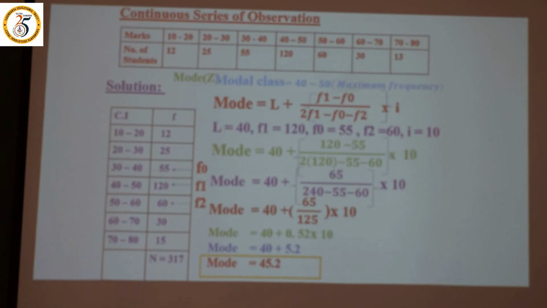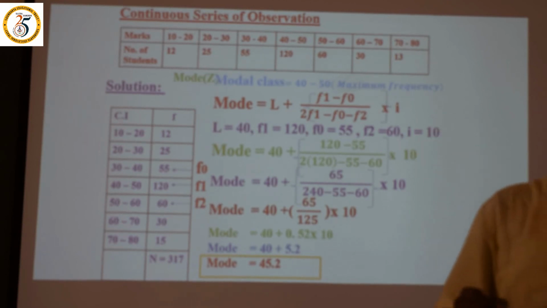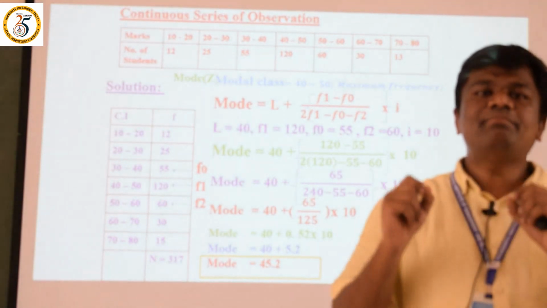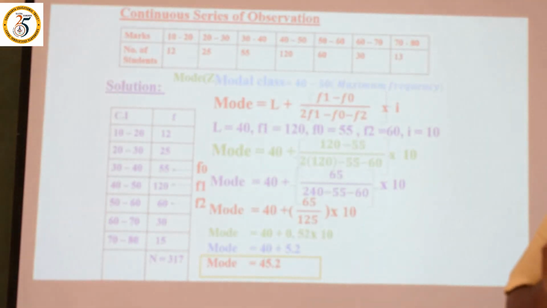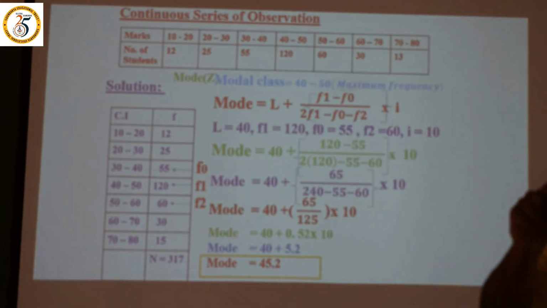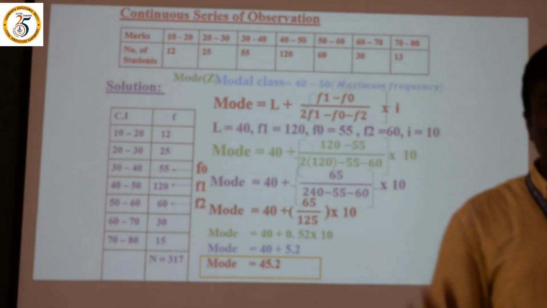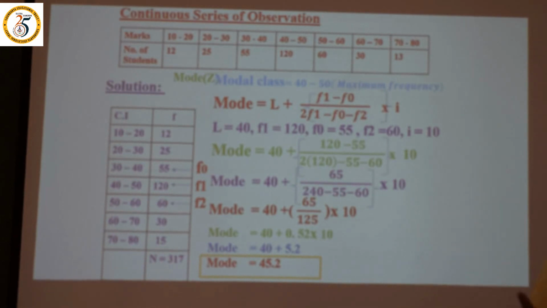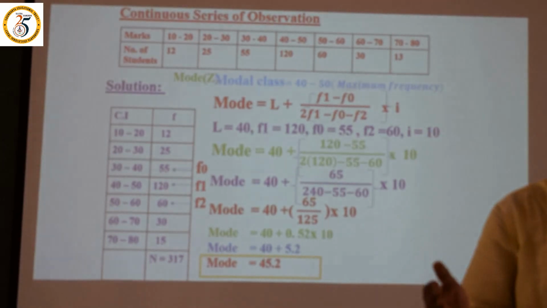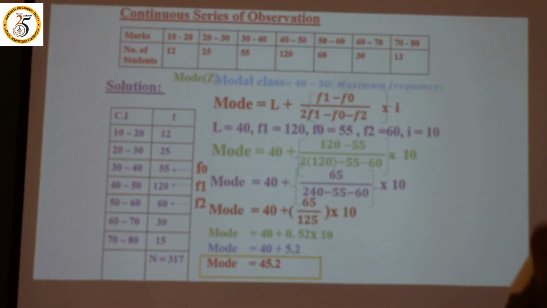Under continuous, the modal class is the class with the maximum frequency, and the mode is denoted by Z, Z is equal to L plus (F1 minus F0) divided by (2F1 minus F0 minus F2), into I, the class interval, which we already discussed. This is very important from the exam point of view. We have solved all three methods: mean, median and mode.